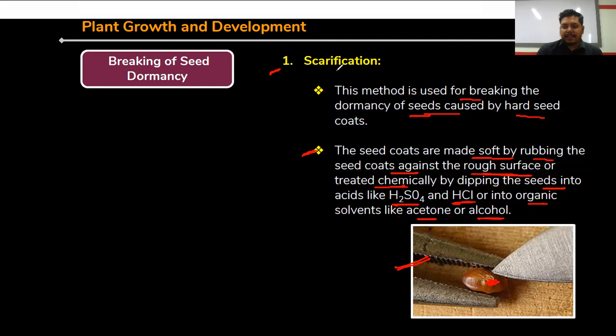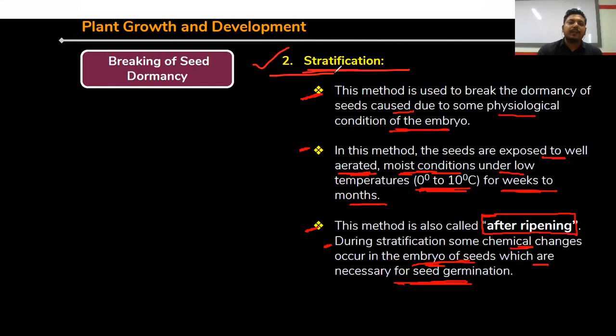The next one is stratification, right? The next important type of seed dormancy breaking process is stratification. This method is used to break the dormancy of seeds caused due to some physiological condition of the embryo. So in case of stratification, some physiological conditions are applied for breaking down the seed dormancy. In this method, the seeds are exposed to well aerated, moist conditions under low temperatures, 0 to 10 degrees Celsius, for weeks to months.